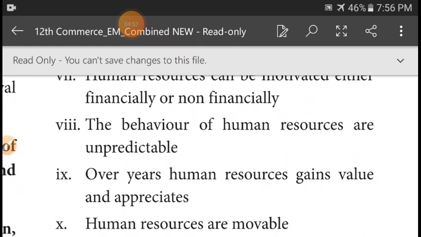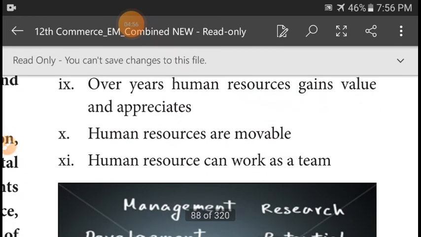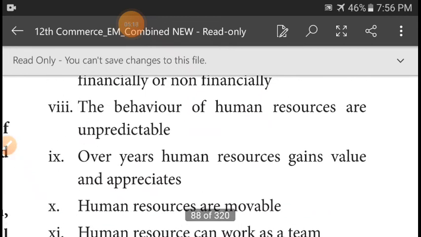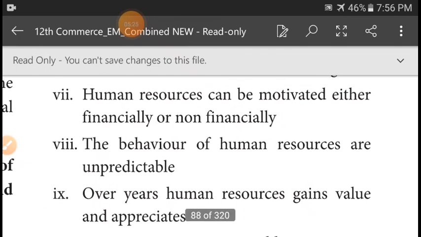Over the years, human resources gain value and appreciate, and human resources are movable. Human resources can work as a team. So there are 11 points under the features of human resource. Human resources can be retained over the years. The behavior of human resources is unpredictable and cannot be measured.